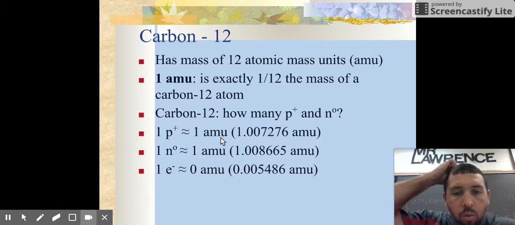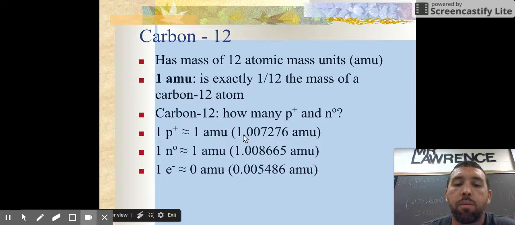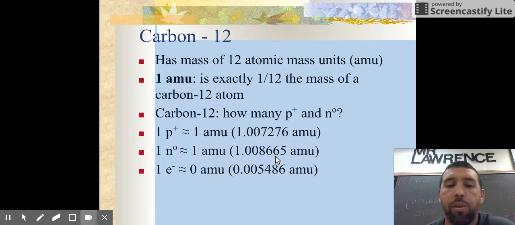Now, over the years, as we've gotten more and more refined in our measuring skills and in our equipment, we can see that that number actually comes out to 1.00726 AMU for a proton, and 1.008765 AMU for a neutron. Now, the reason for that mass difference is not really known yet. I've got a couple of theories myself on that; maybe I'll share them with you someday.